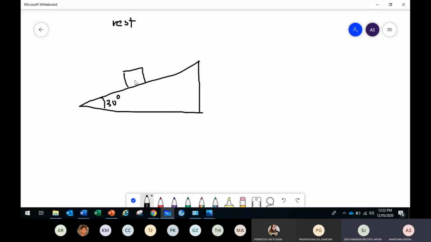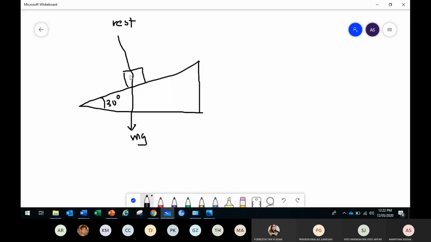Okay, let's do it together. The first force is, of course, the weight, mg. You must show mg from the center. You can't show it down, you can't show it up, it must be at the center, because weight always acts through the center of gravity.